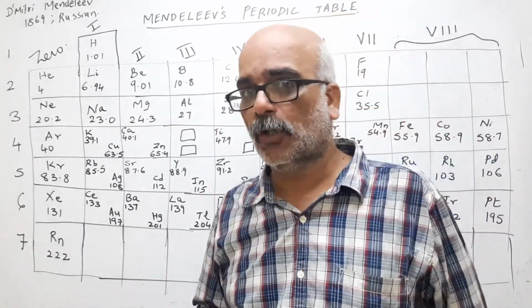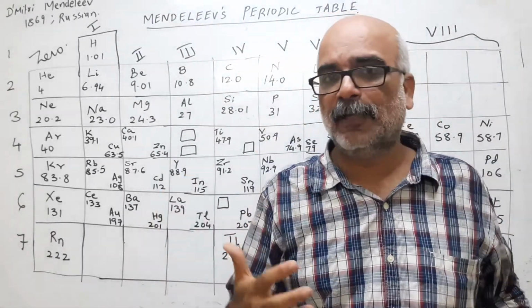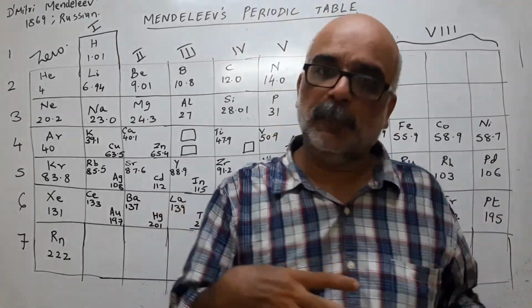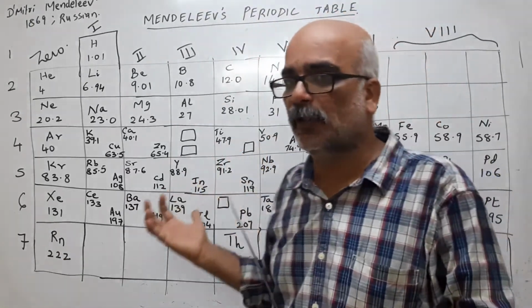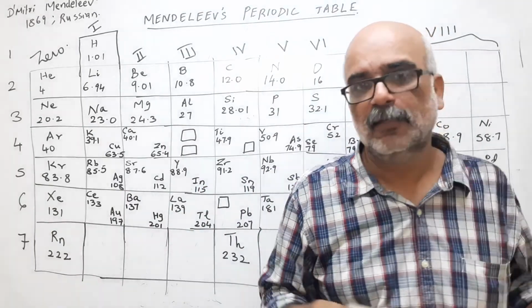But in short, Mendeleev tried his best to arrange the elements in increasing order, and this was more or less perfect because he could arrange all the 63 elements. Thank you.